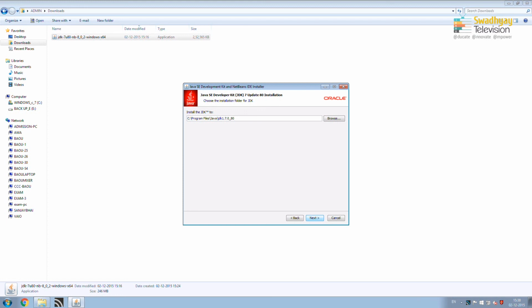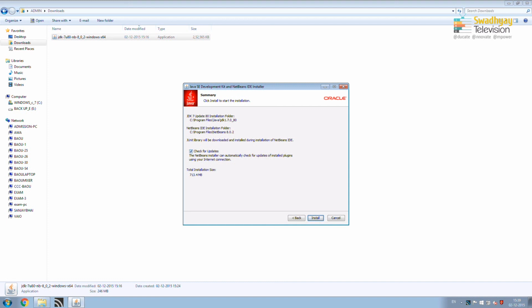You can change your path by clicking on this browse button, but here I am pressing the next button. Here is the path for installing NetBeans, and the JDK for NetBeans is located where we select that path. So, you have to press next if you do not want to change the default path, otherwise you can change it by clicking on the browse button. Here I am pressing the next button.